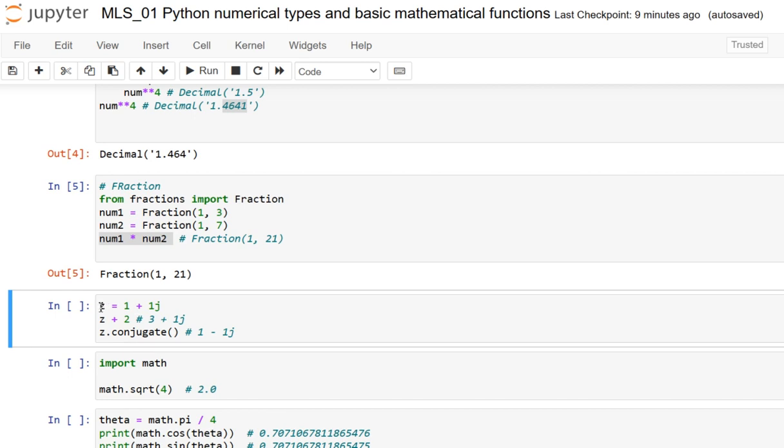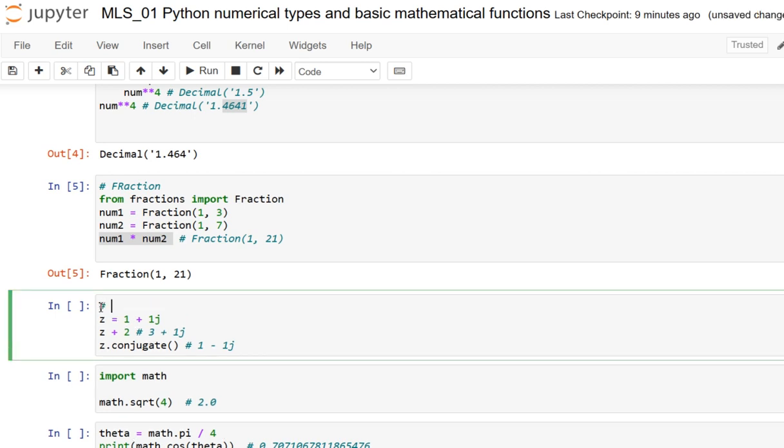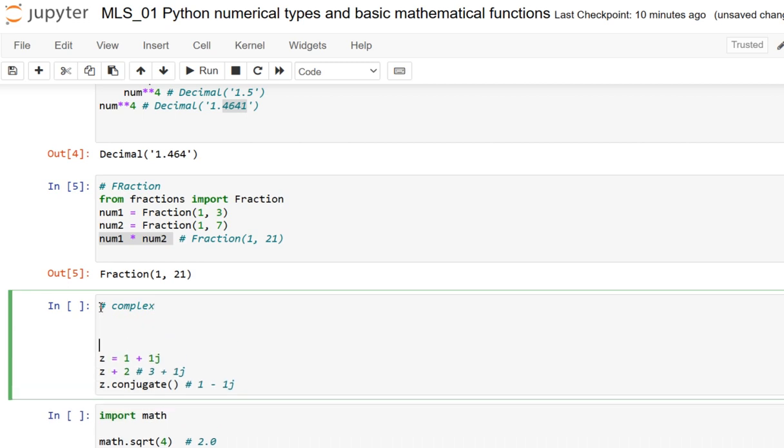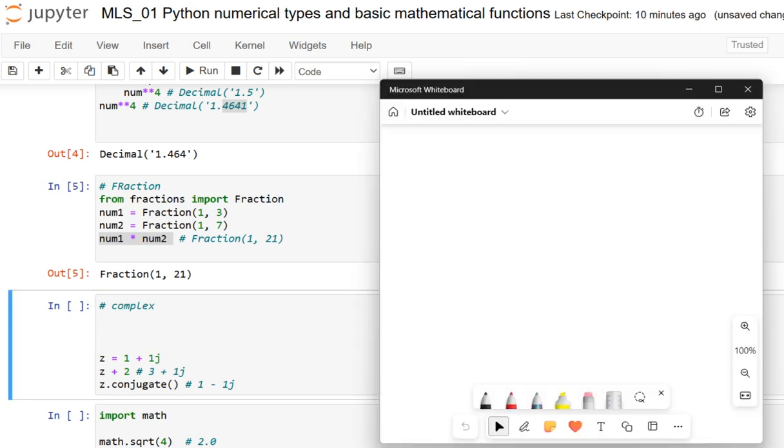And yeah, next we are jumping into the next one. It is complex. Dear friends, actually, a complex number is a number of the form x plus iy, where x and y are real numbers, those that we are used to.